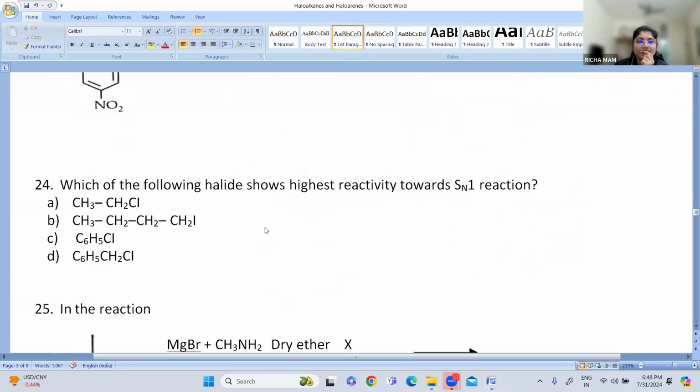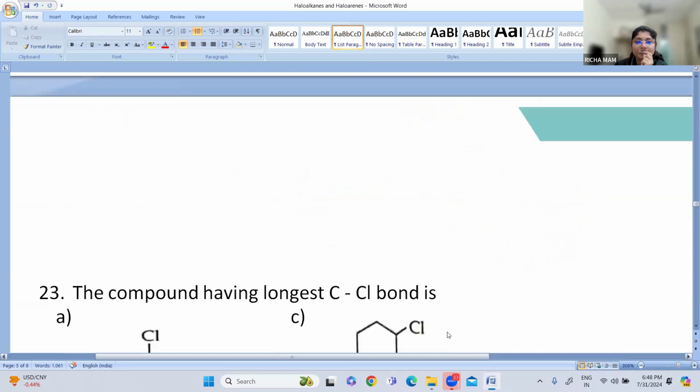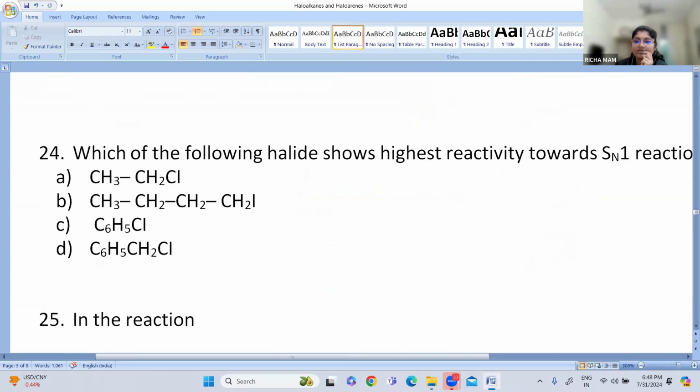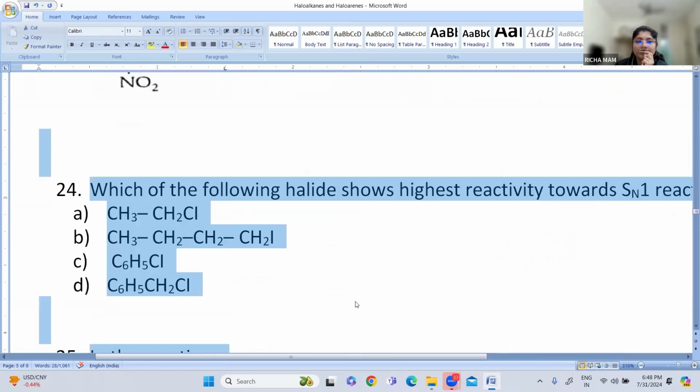Let us go for the next one. Which of the following halides shows highest reactivity towards SN1 reaction?